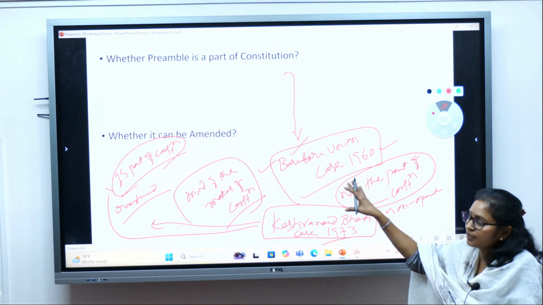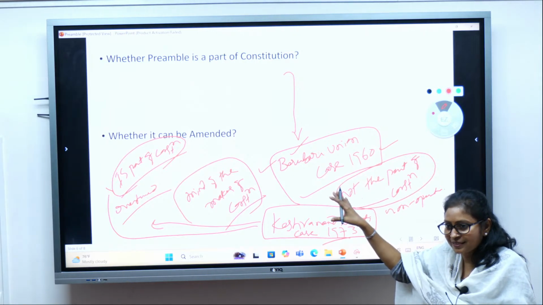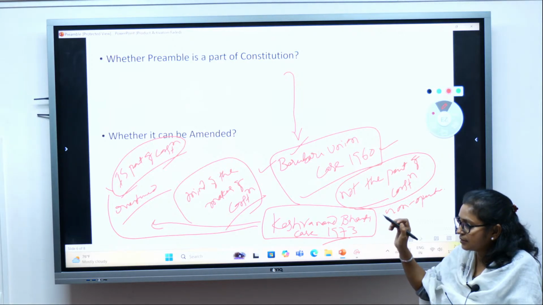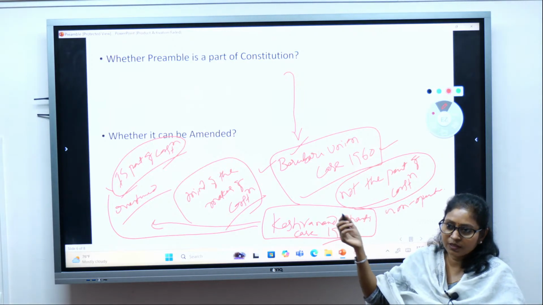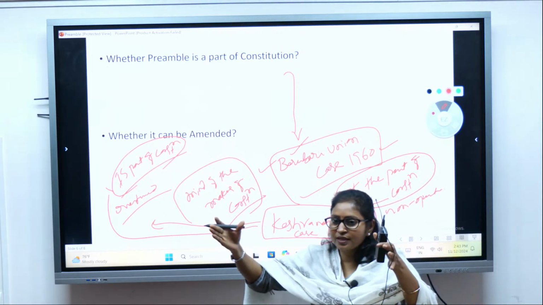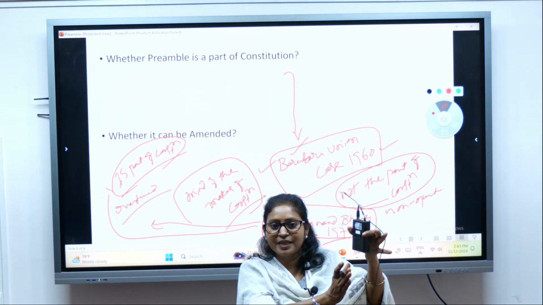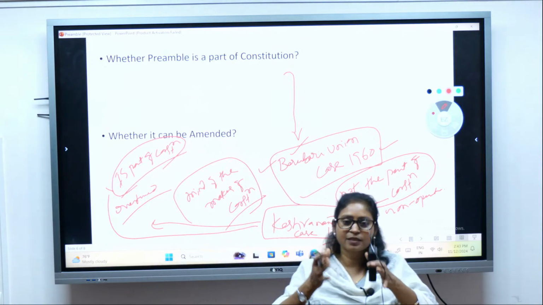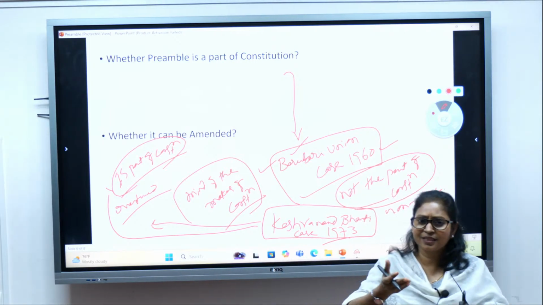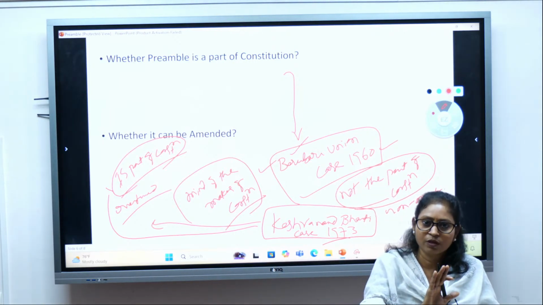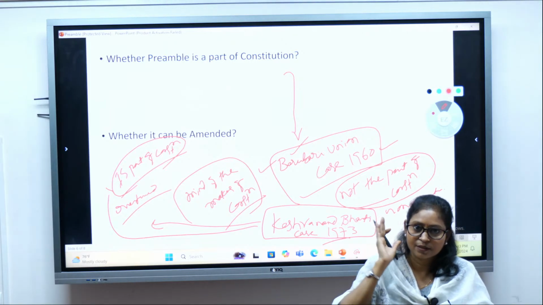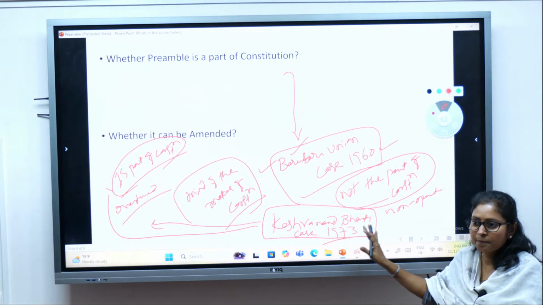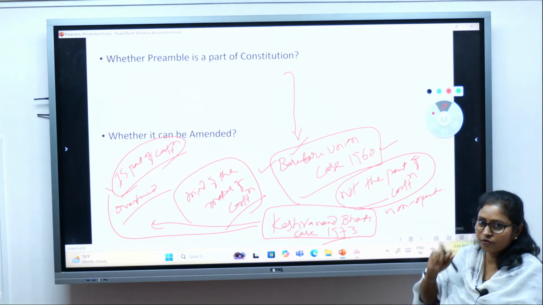In the Berubari Union case, the Supreme Court said it is not a part of the constitution. But later, in the Keshavananda Bharati case, they said it is a part of the constitution, because you cannot keep the preamble totally static while other provisions keep changing. Make it a part of the constitution, then if necessary you can make changes in the preamble. If it is not a part, you cannot change it. Hence in the Keshavananda Bharati case, they said that the preamble is a part of the constitution.